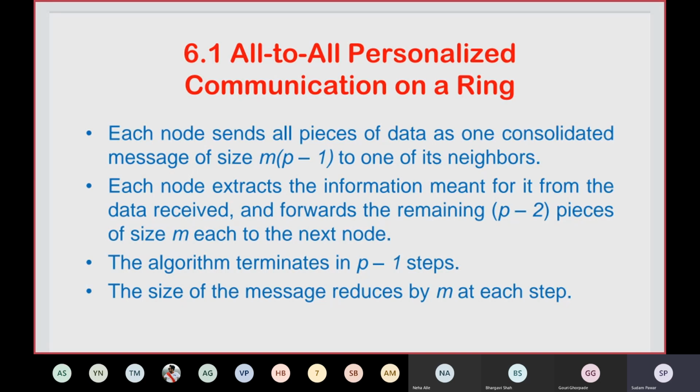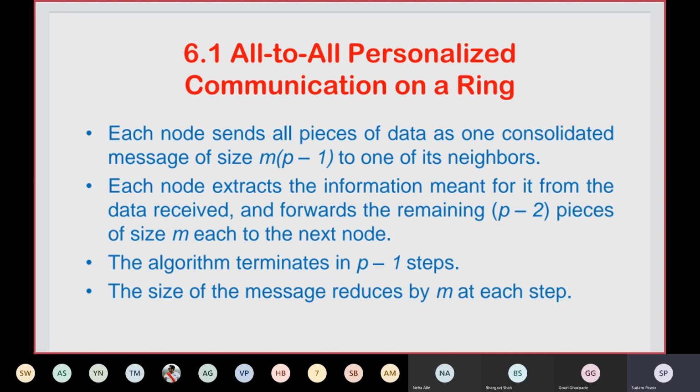Then the algorithm terminates in p minus 1 steps. So the number of steps for this all-to-all personalized communication will be p minus 1. If p is 8, then the number of steps required will be 7. Then the size of the message is reduced by m at each step. So if initially the message size is 7, in the second step it will be 6.